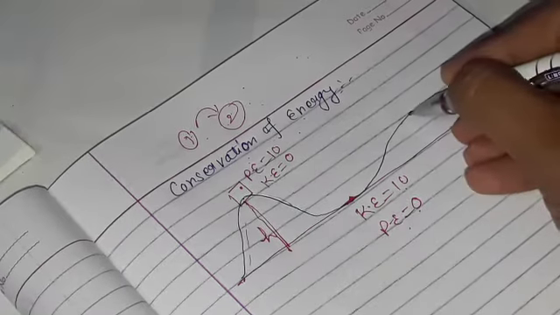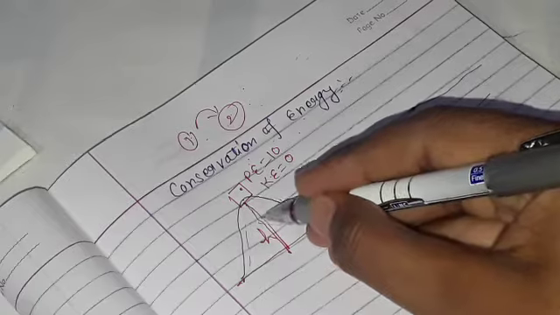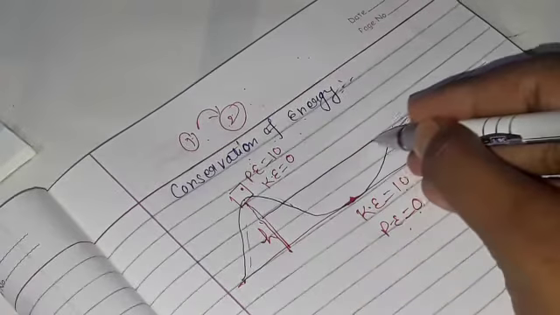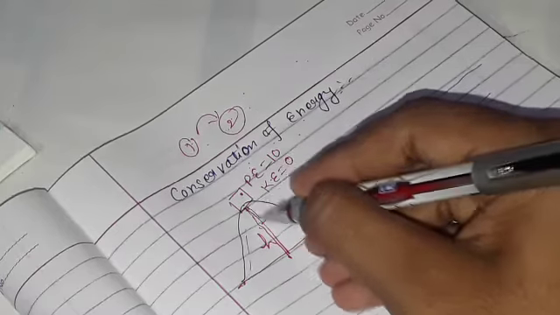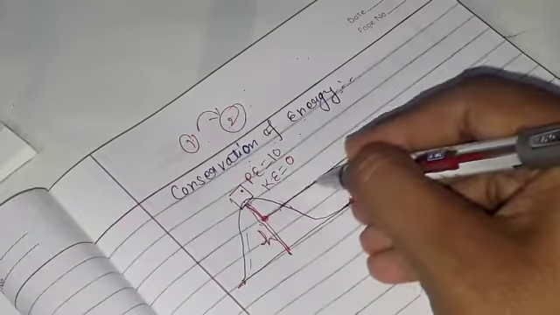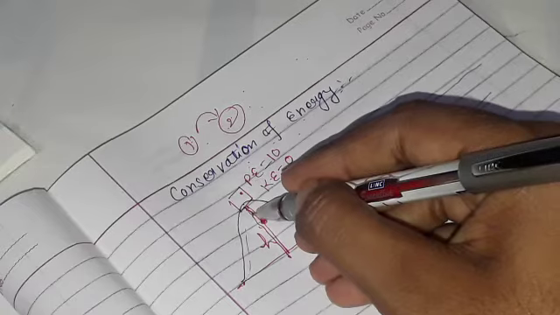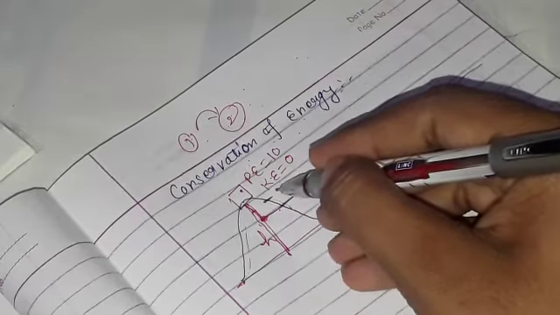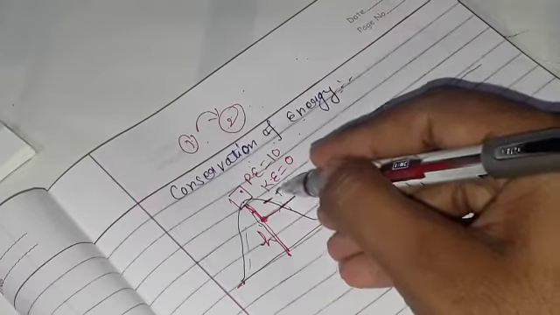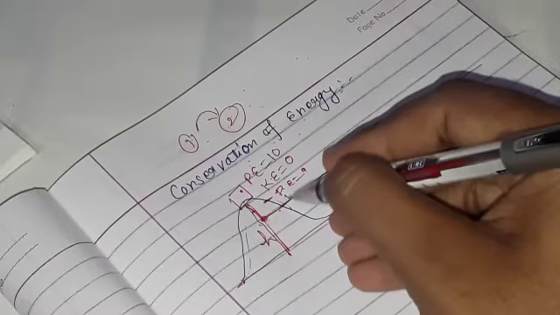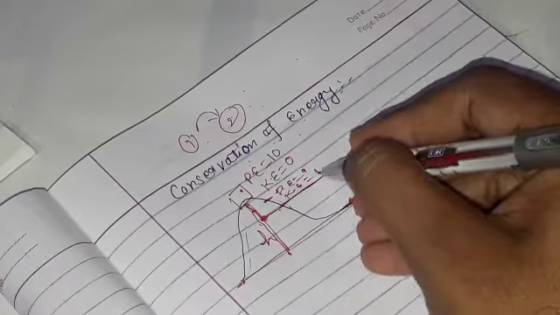But class, what about this position? It's very important class. Suppose when your car is in this position, your potential energy is 9, so your kinetic energy is 1.